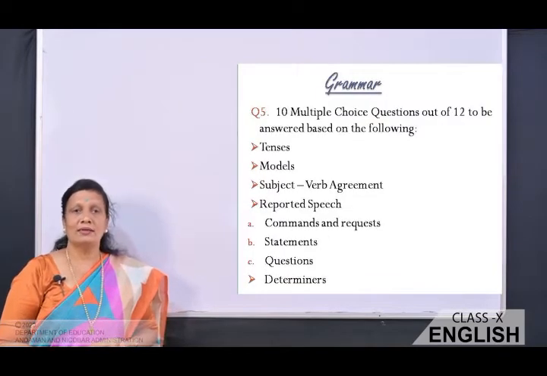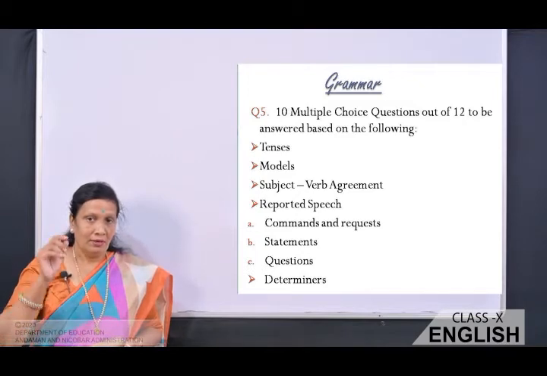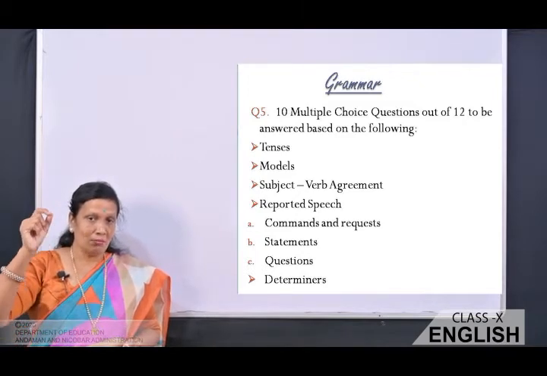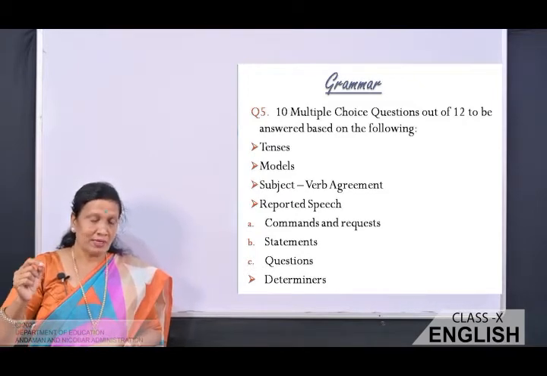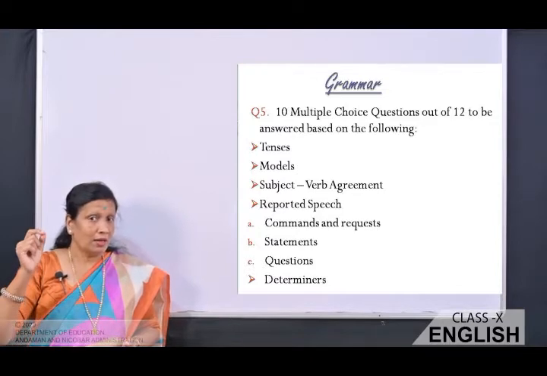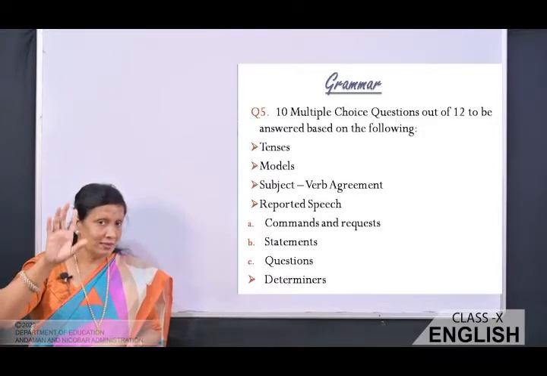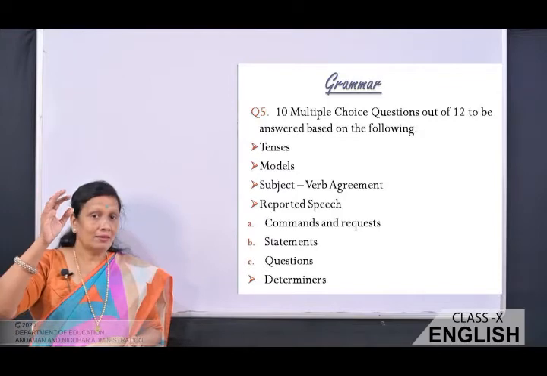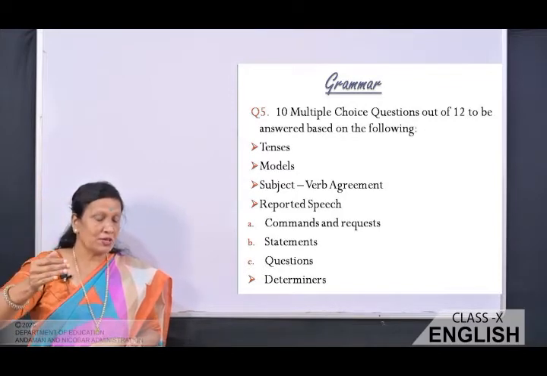Now look at the grammar portion. This year you will be getting 10 multiple choice questions in the grammar section. Out of 12, you have to answer 10. And the grammar portion also has been reduced for you.